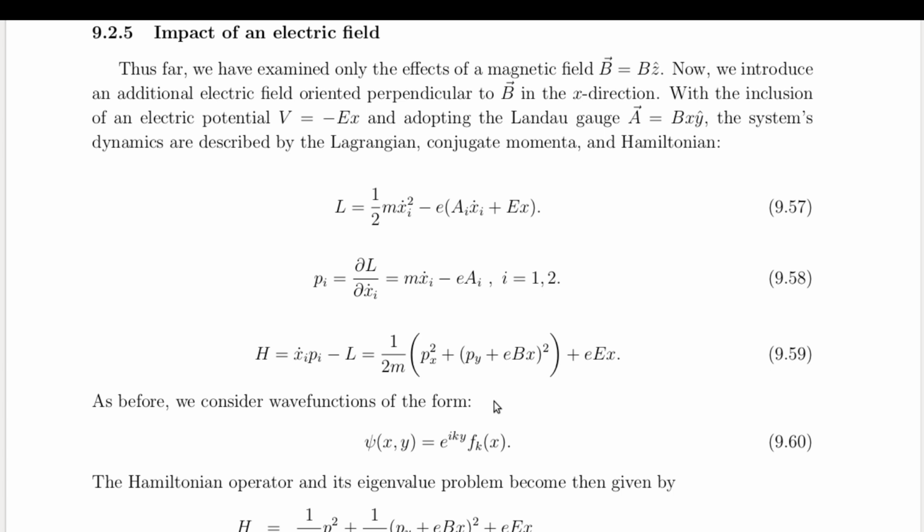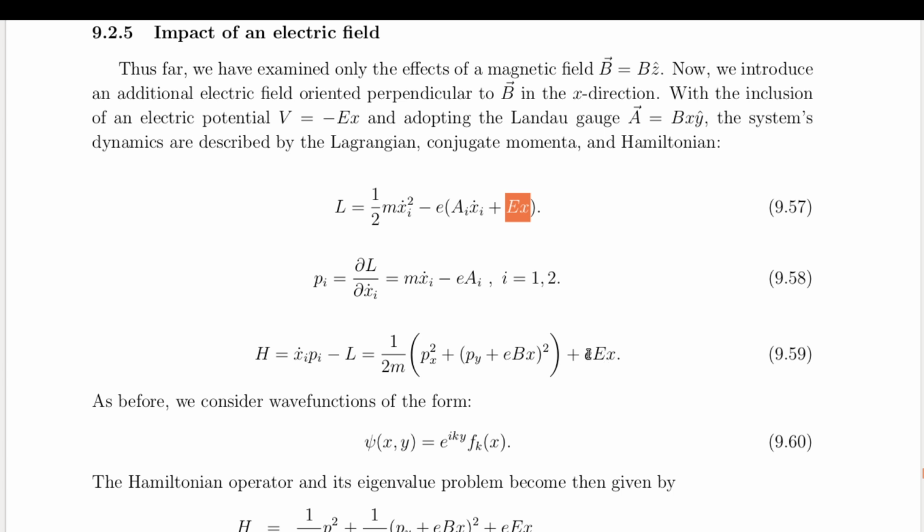Impact of an electric field. Previously, we explored the quantum behavior of a charged particle in a uniform magnetic field, which led to the well-known Landau energy levels. Now, we introduce a perpendicular electric field and describe the system within the Landau gauge framework. The presence of the electric field adds an additional potential term to both the Lagrangian and Hamiltonian.